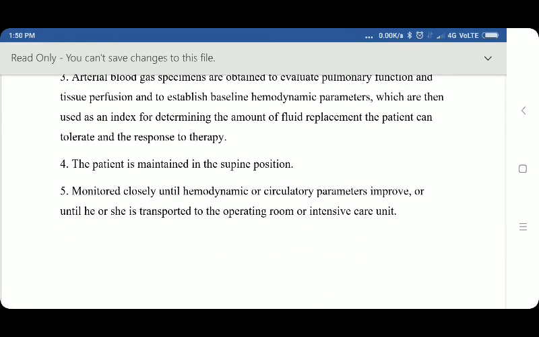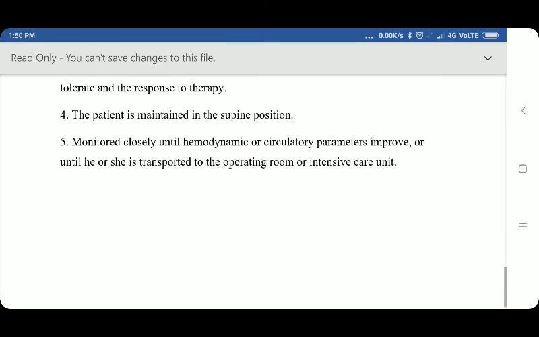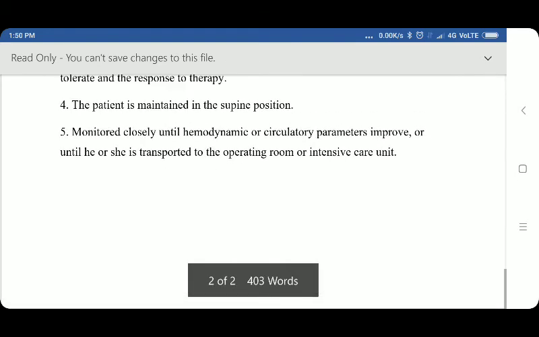The patient is maintained in the supine position, monitored closely until hemodynamic or circulatory parameters improve or until he or she is transported to the operating room or intensive care unit.